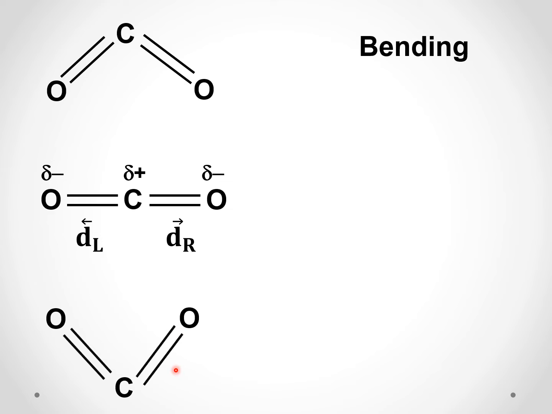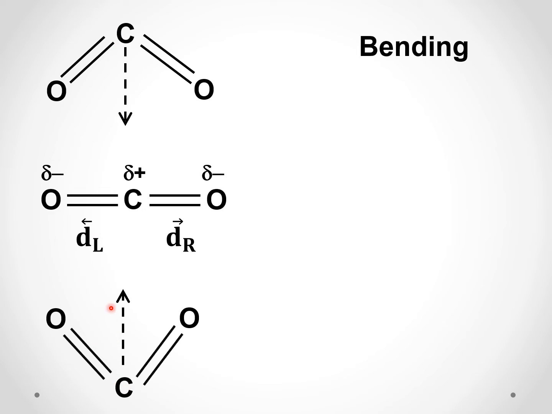In these two, what is happening? Dr and Dl are equal in magnitude, but the direction has changed. Dipole moment is a vector quantity. So when it bends, the direction changes. There is a resultant vector in this direction.